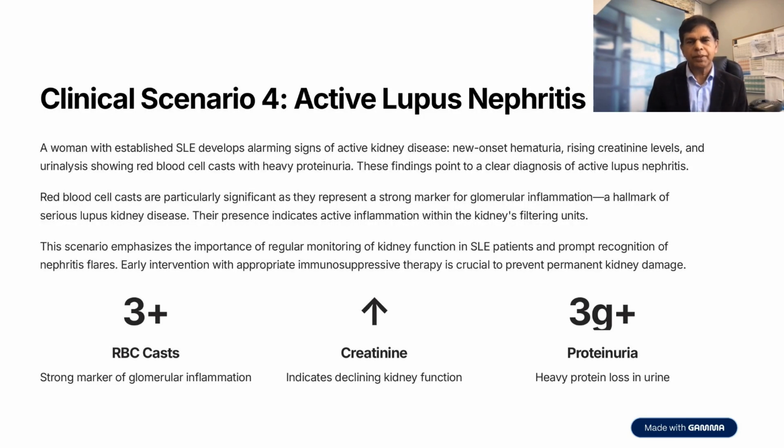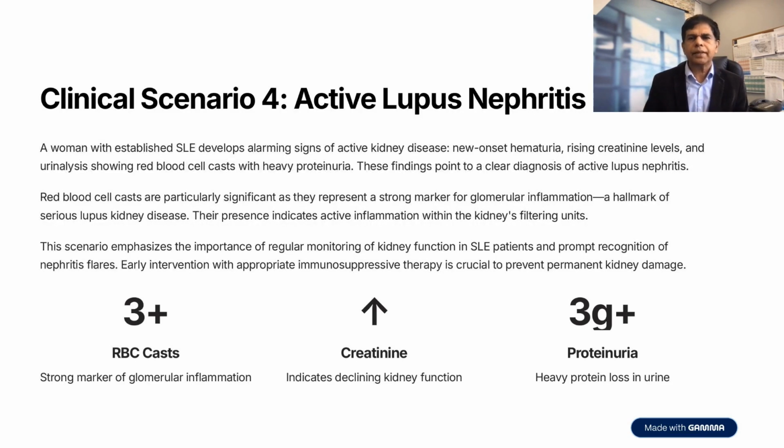Clinical scenario 4, active lupus nephritis. A woman with established SLE develops alarming signs of active kidney disease: new onset hematuria, rising creatinine levels, and urinalysis showing red blood cell casts with heavy proteinuria. These findings point to a clear diagnosis of active lupus nephritis.